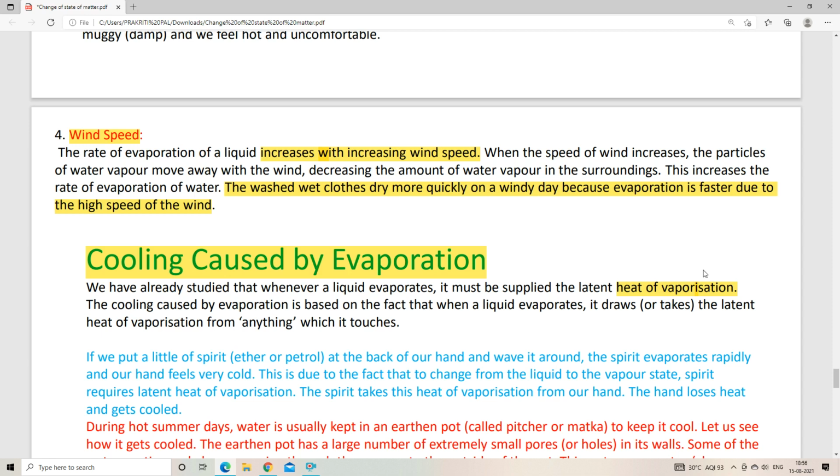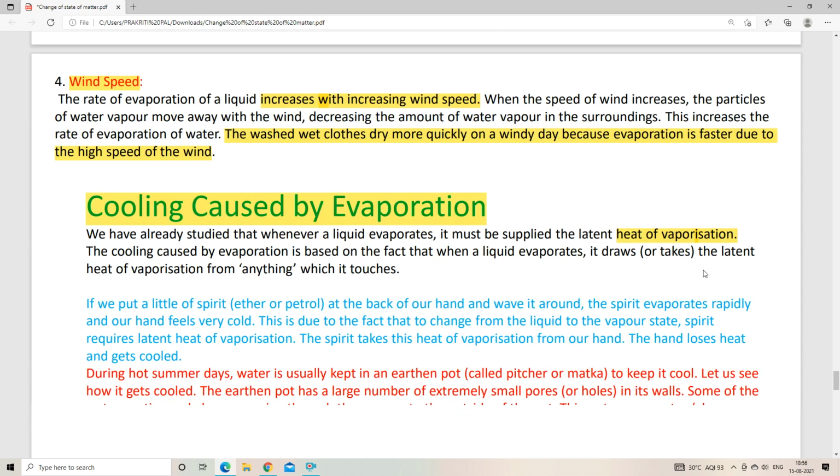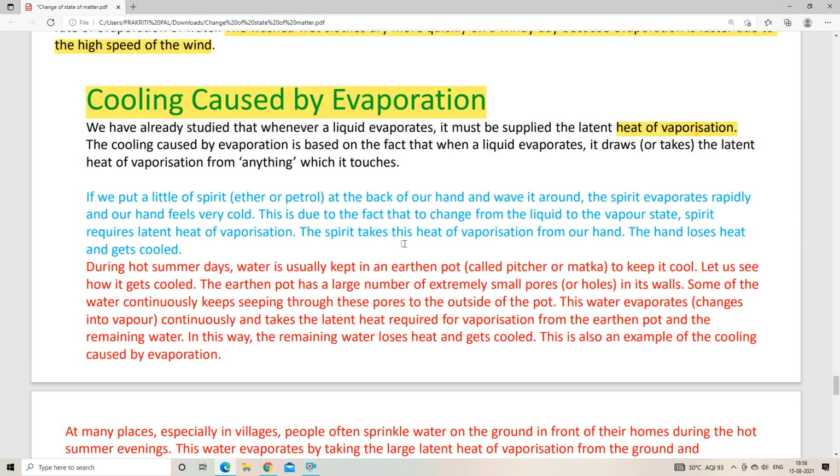See, if we put a little spirit, ether or petrol at the back of our hand and wave it around, what will we feel? We'll feel that our hand is a little bit cold, right? Why? Because whenever we're waving around the spirit, it will evaporate rapidly, or very fast.